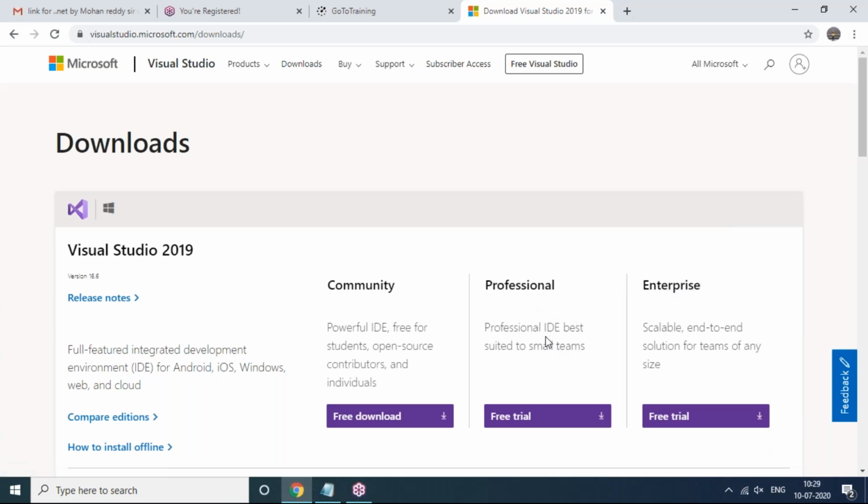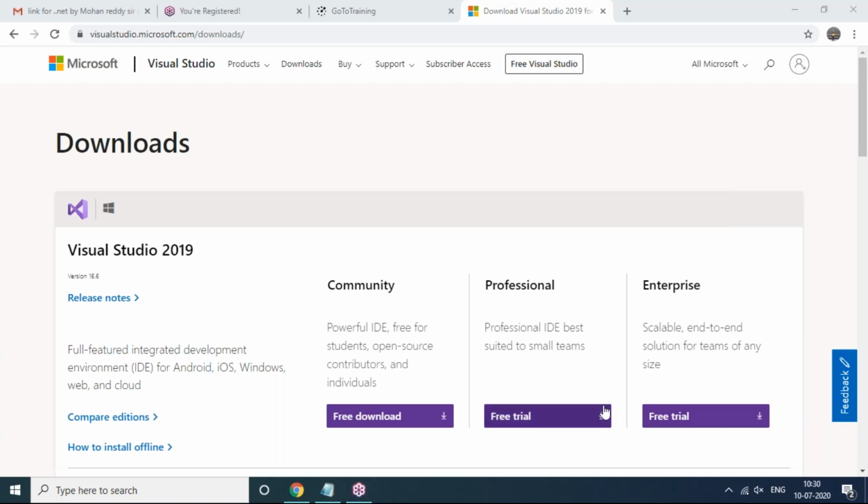Professional means a professional IDE best suited for small teams. It is a free trial version. They give a 1 month trial period, after that you have to buy it from Microsoft. This is for small team purposes. And Enterprise edition means a scalable end-to-end solution for teams of any size. So if you maintain a larger team in your organization, the Enterprise edition can be used.